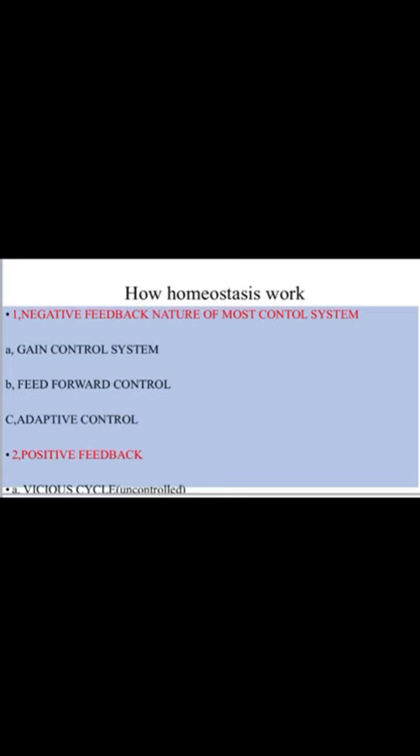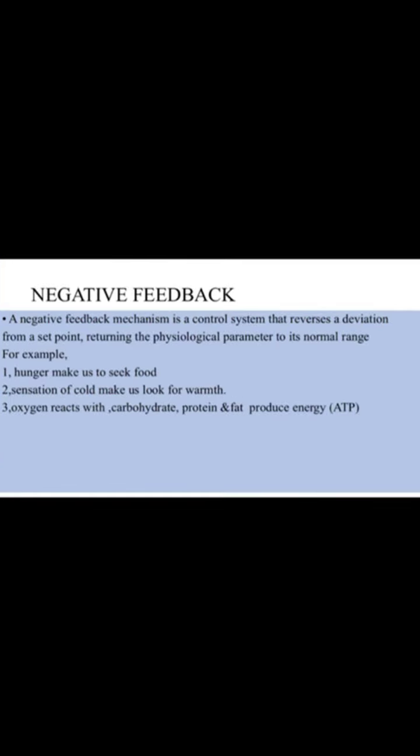Negative feedback is the nature of most control systems, and it works through gain control systems, feed-forward control systems, and adaptive control systems. The second one is positive feedback, which may be converted into vicious cycles or be fatal.